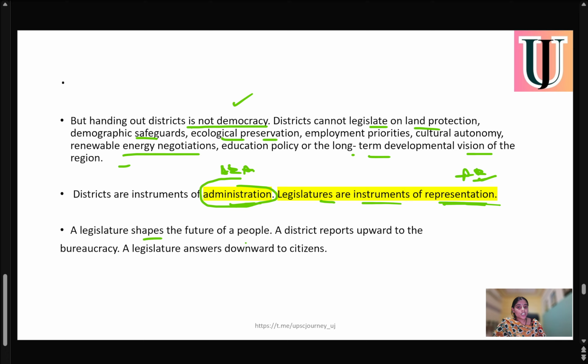A legislature shapes the future of the people. We all know that if there is a legislature in the UT, then it will help in the future of the people. A district reports upward to the bureaucracy; a legislature answers downward to the citizens. Because if there is district administration, then it will report upwards to the bureaucrats. Whereas if there is a legislature, then it will be answerable to the local citizens of that area.